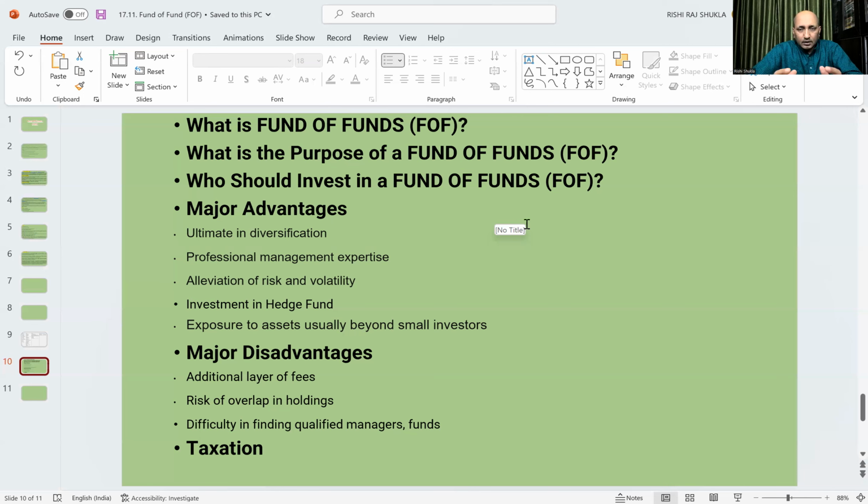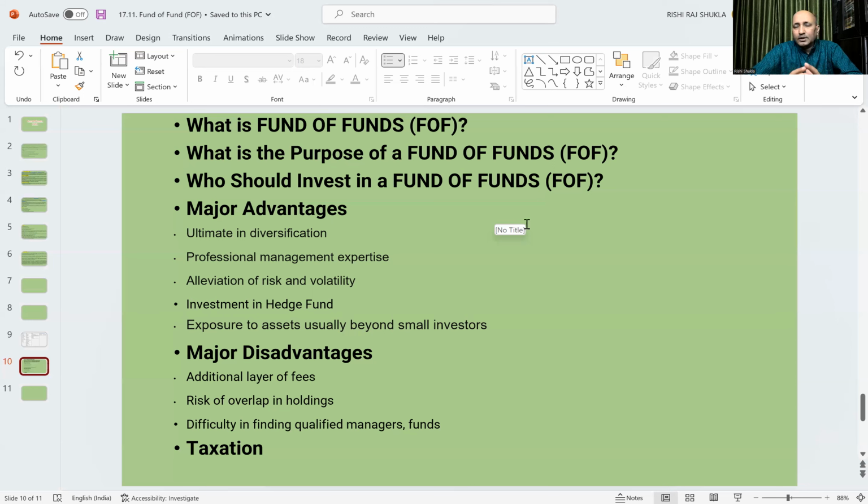Now, what is the tax treatment for fund of funds? Fund of fund may be investing in other equity funds, maybe more equity-oriented funds, but in the government's view or SEBI's view, it is a debt fund. So tax treatment is as for debt funds only. One cannot get equity treatment.